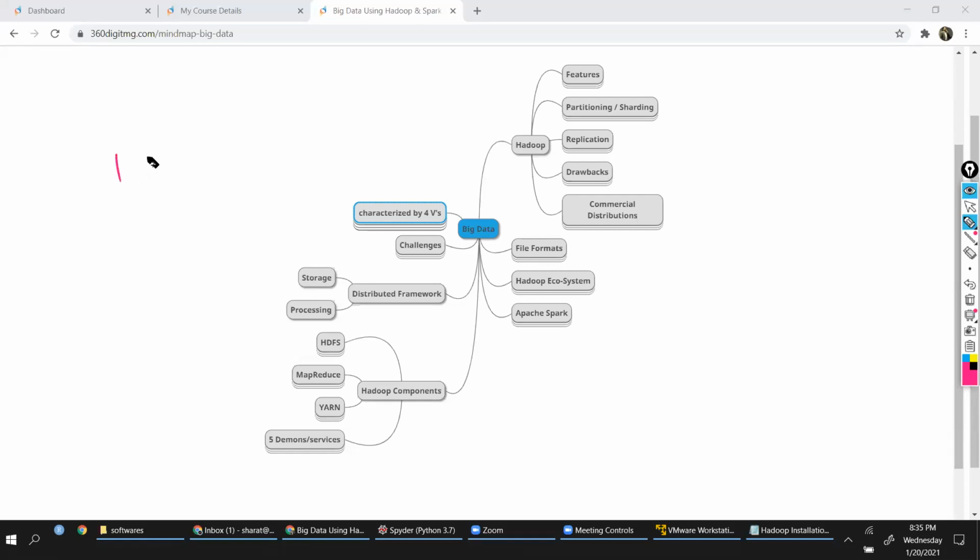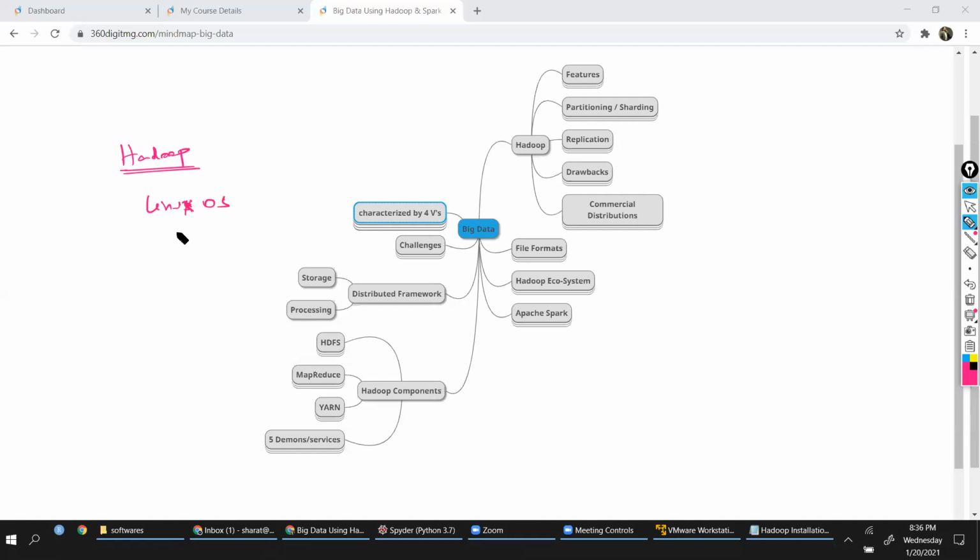So we are going to now learn how to install and work with Hadoop software. This is the framework which is helping us to deal with big data. Right? Now, in order to install and work with Hadoop, we need Linux operating system.